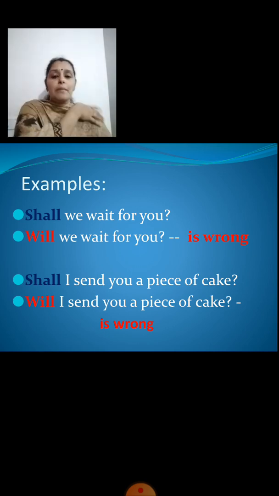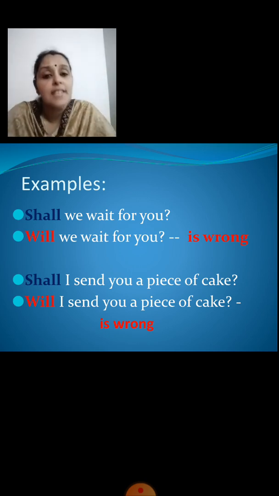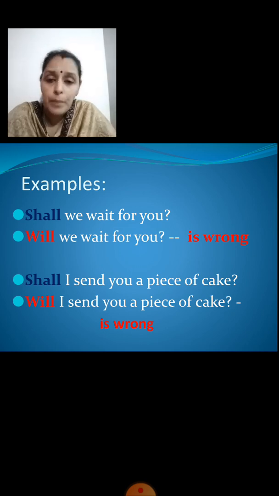See one more example. Shall I send you a piece of cake? Now I am offering to send a piece of cake. So I have used shall. What if I use will in place of shall? Will I send you a piece of cake? Is it right?